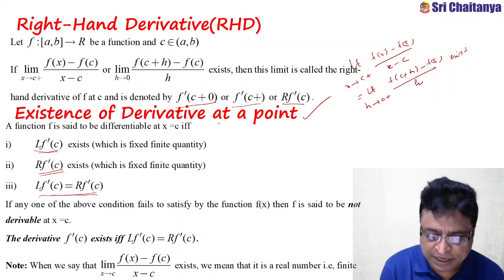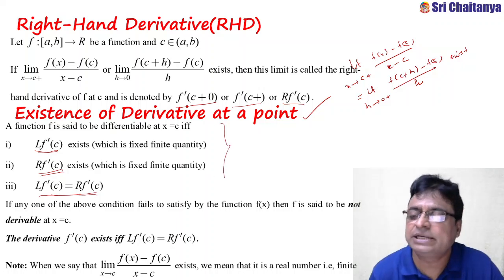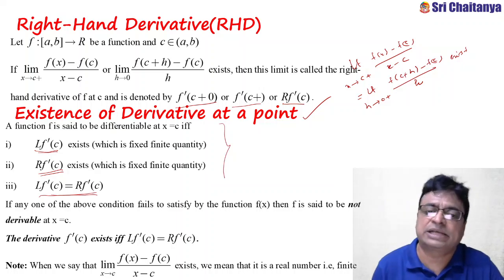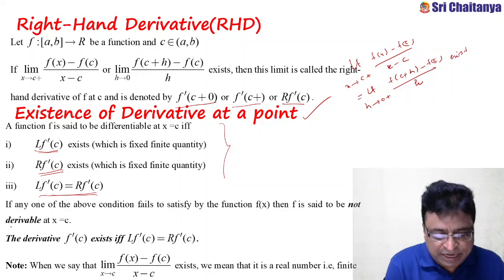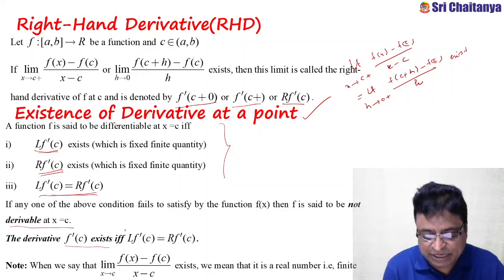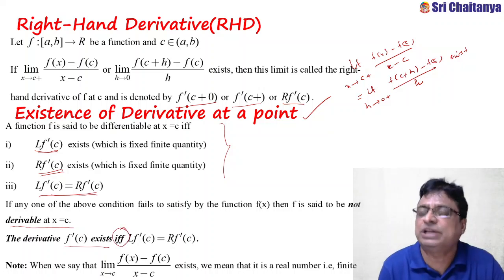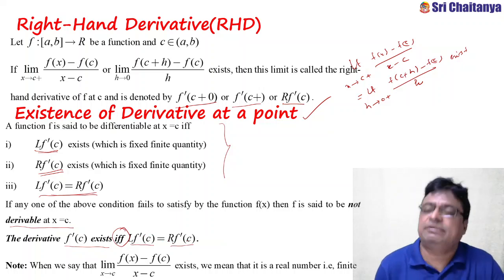If any one of the conditions fails to be satisfied by the function, then we can say that it is not derivable at x equal to c. Clear? So derivable at x equal to c means what? f dash c exists means what? If and only if, IFF, means implies and implied by. Left hand derivative equal to right hand derivative.